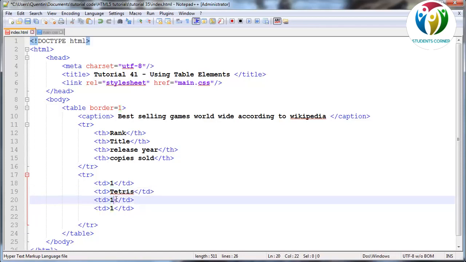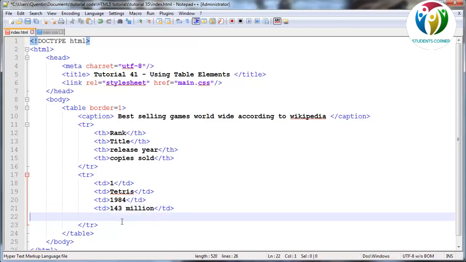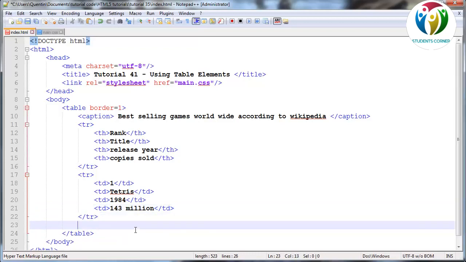So the title of the best-selling game worldwide, funny enough, is Tetris, and that was released in 1984, and this is according to Wikipedia. And it sold 143 million copies worldwide, which is an insane amount of copies, believe it or not. Okay, so now we can go ahead and create our second row.